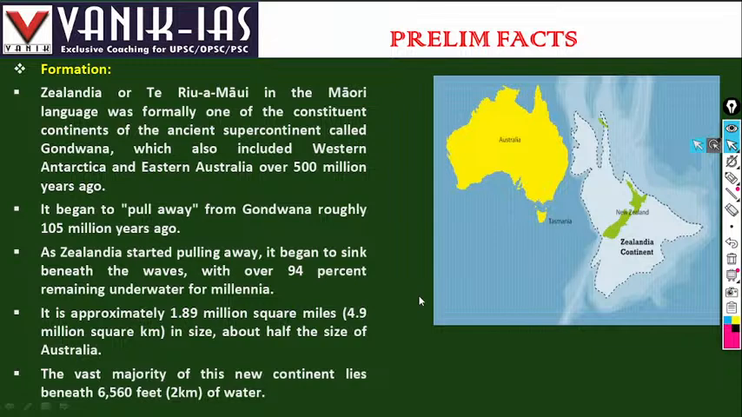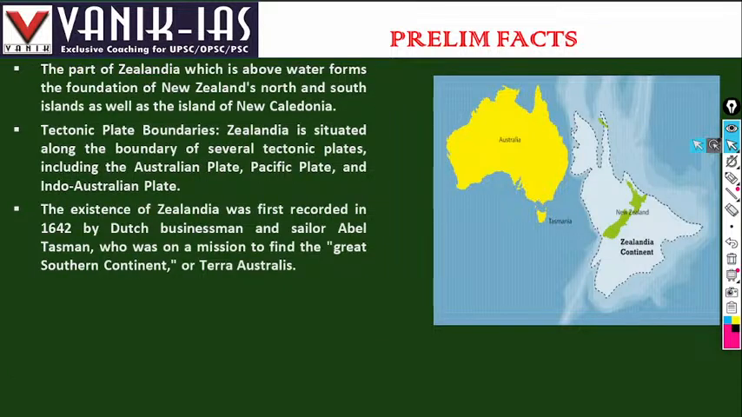As Zealandia started pulling away, it began to sink beneath the waves, with over 94% remaining underwater for millennia. It is approximately 1.89 million square miles, 4.9 million square kilometers in size, about half the size of Australia. The vast majority of this continent is beneath 6,500 feet or 2 kilometers of water. The part of Zealandia above water forms the foundation of the North and South Islands as well as the island of New Caledonia.